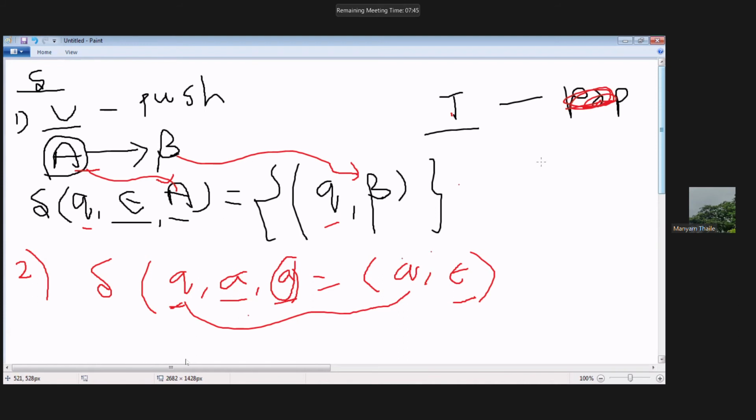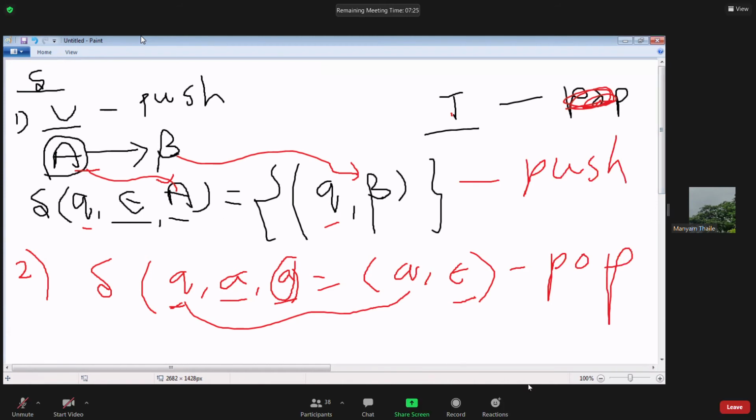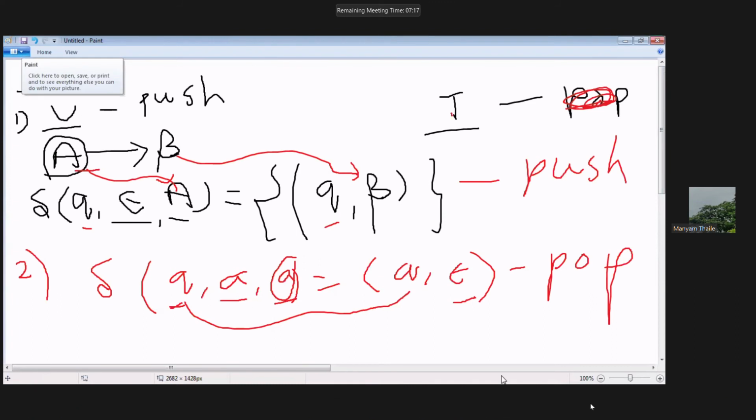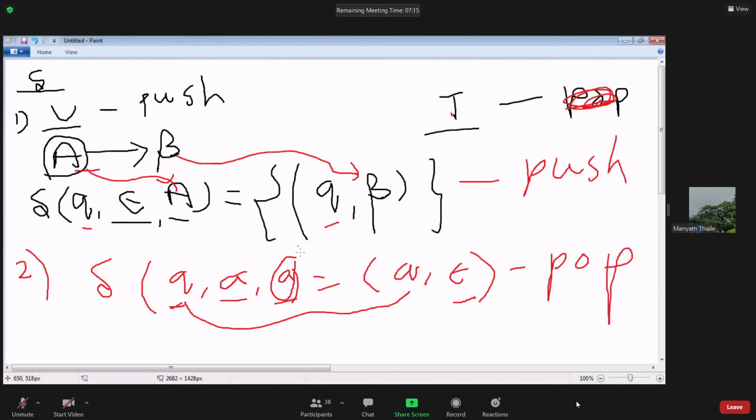That is what you remember. The first rule says that it is the push operation. The second represents the pop operation. Okay? So these two rules you remember. Now we'll see with the help of one example. So just remember this. See here, variables.